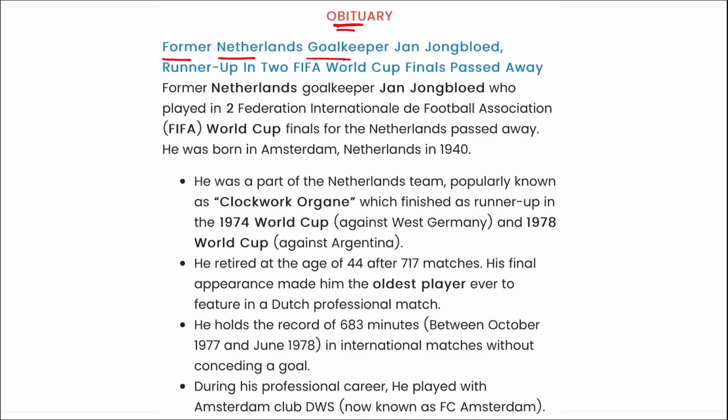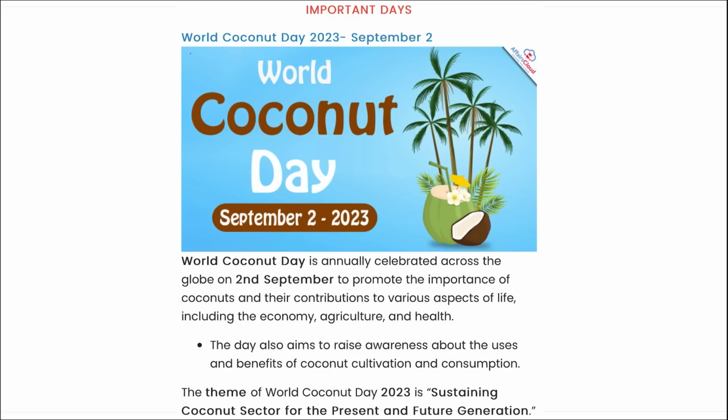Next is obituary. Former Netherlands goalkeeper Jan Jongbloed has recently passed away. He was a runner-up in 2 FIFA World Cup finals and he recently passed away. Directly remember this, right? Next is important days.